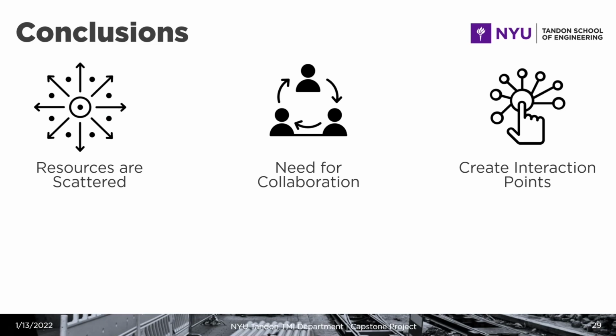So as a conclusion, currently resources are scattered in terms of understanding subsurface urban infrastructure and how disruptions are happening in these systems, and there is a need for collaboration between agencies to properly address these disruptions and the risks that they represent, and finding ways to address them in projects that are not comprised of one single agency, but that are the result of a collaborative effort between different agencies. And it's very important to create interaction points between data and users for them to be able to have a deeper understanding and for them to be able to shape the way that the data is visualized to highlight the priorities of a particular planning process.